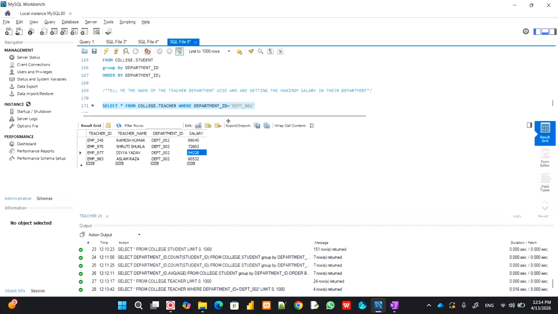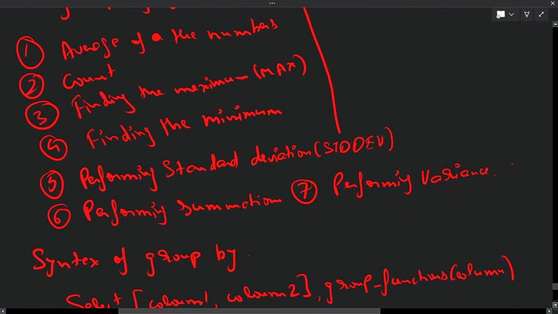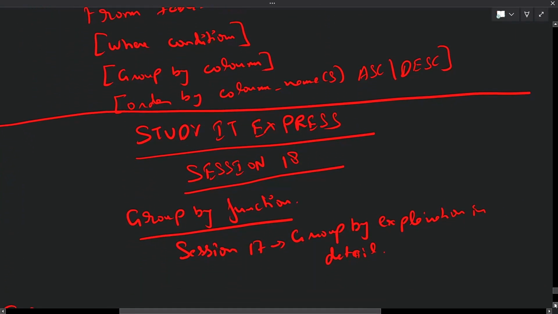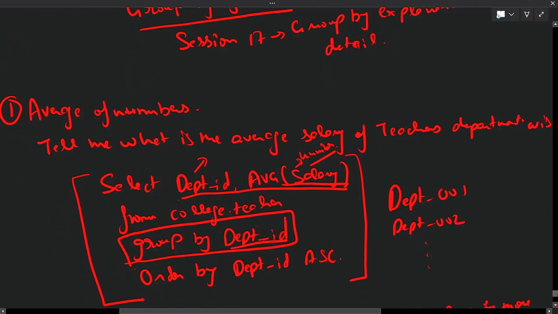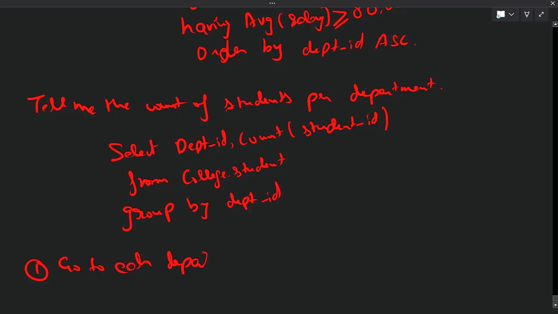This is what they want, right? So how you can do this thing? Either you go to each and every department and you find out who is the person who's getting maximum salary, right? Or easy way is that you apply the max. What are the different ways? Go to each department and select the maximum salary, or you can apply the max function using group by.